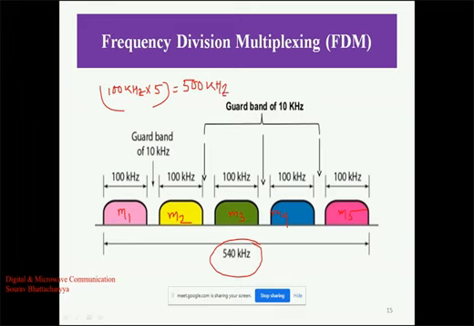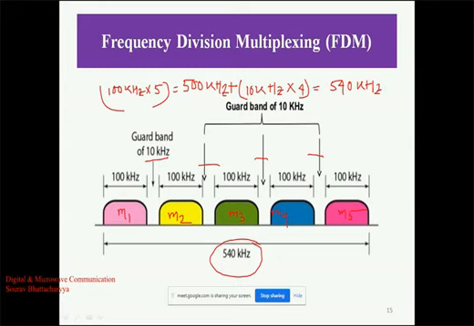But the total frequency spectrum is 540 kilohertz. Each guard band of 10 kilohertz has been used here to avoid the overlapping of the signals. So there are 4 guard bands. These 4 guard bands will be added together, 10 kilohertz multiplied by 4, which is 40 kilohertz. So 500 plus 40 means the total is 540 kilohertz. That is the total utilization of the bandwidth.